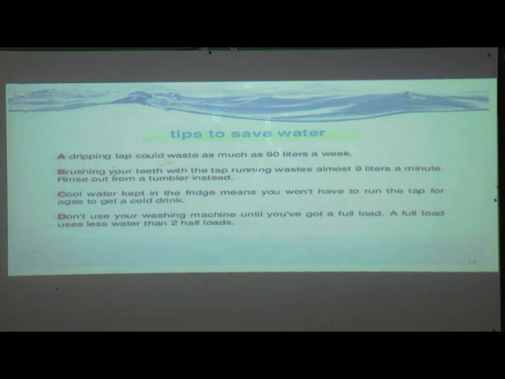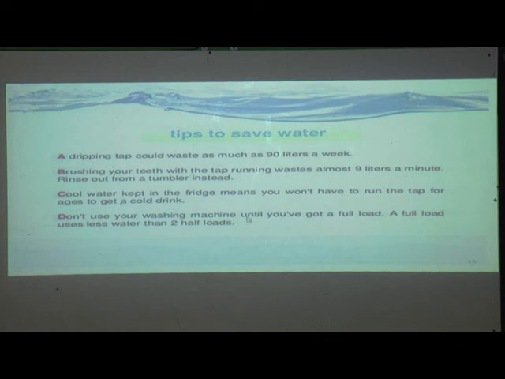A dripping tap, we should not let a tap drip. We should repair them. While brushing we should use a tumbler to rinse our mouth. Then only 1 bucket of water we should use for bathing. Then for washing utensils we should use minimum water. We can save water by these tips.